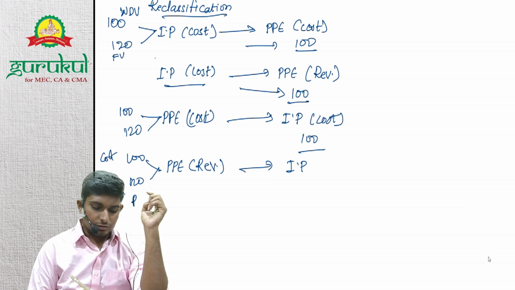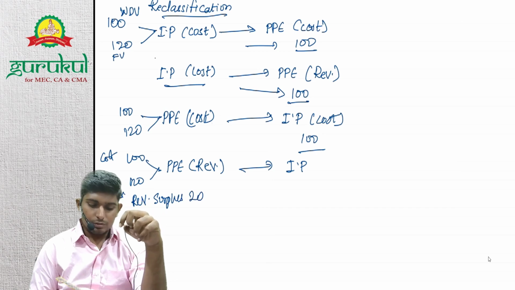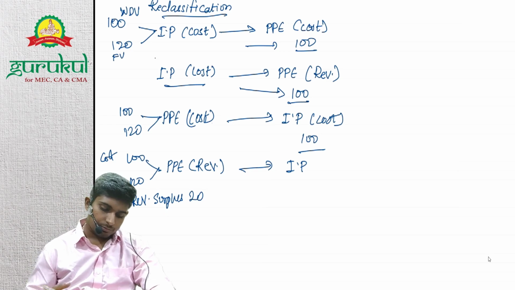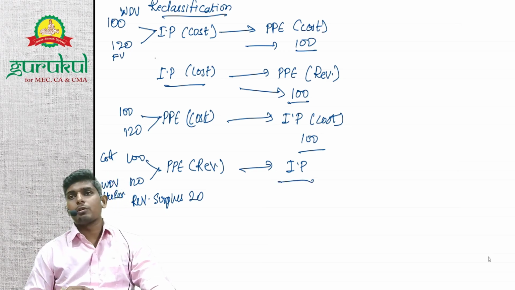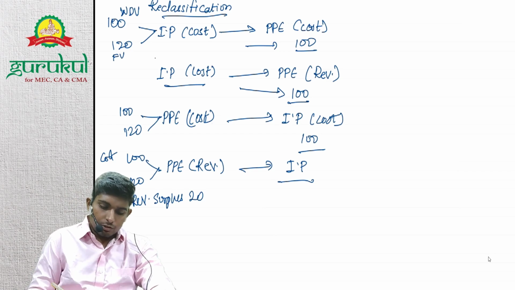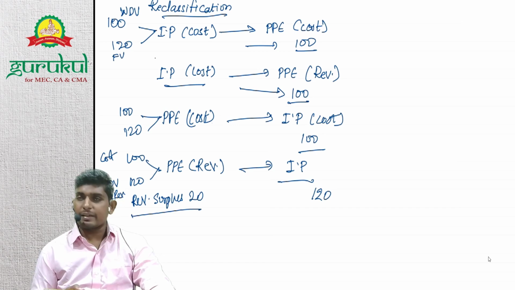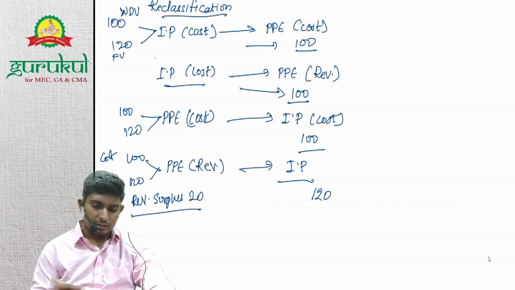And let's say the revaluation surplus balance is hypothetically 20 rupees. Now at what price will the investment property be recorded? If you record this investment property as 120 rupees, तो revaluation surplus में balance रहेगा, वो eliminate हो ही नहीं, इसका नाम बदल जाएगा ना, right?